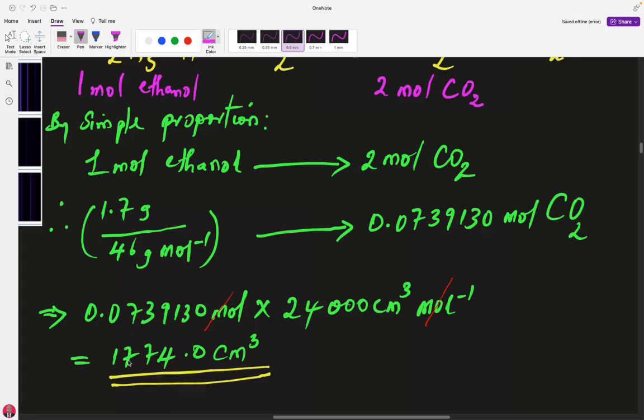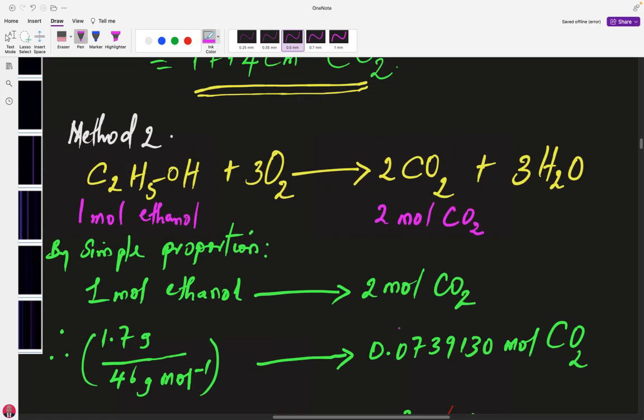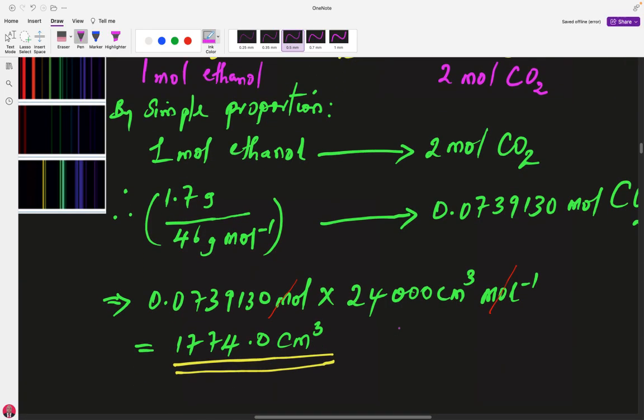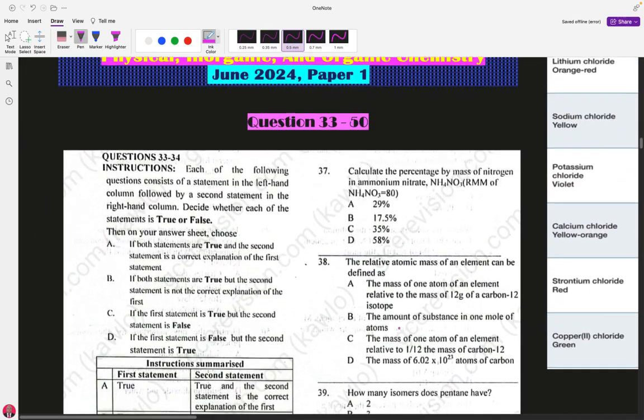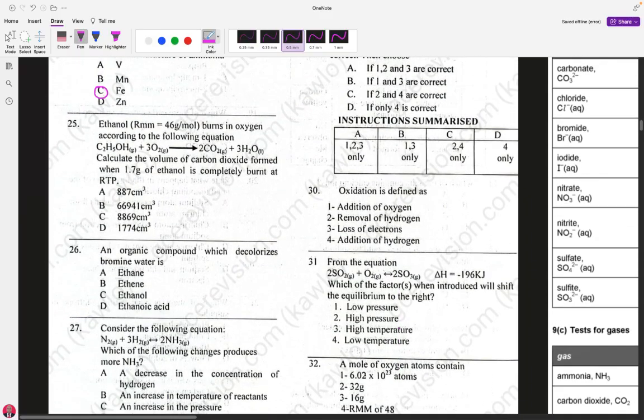So it will be 1774.0 cm cube. The moles will cancel out and the cm cube will remain. That is the shortest way, a simple proportion you can use in calculating it. So our volume is 1774. Let's go to the answer choices and see where we can find that. On question number 25, the answer 1774 is D. That's our calculation. It's a D.